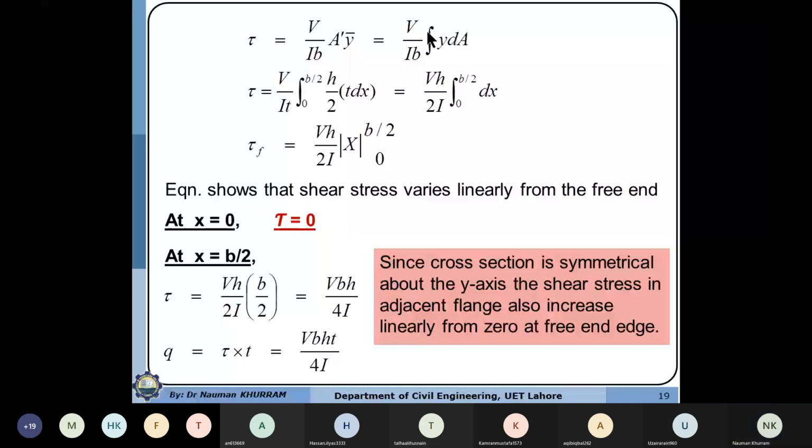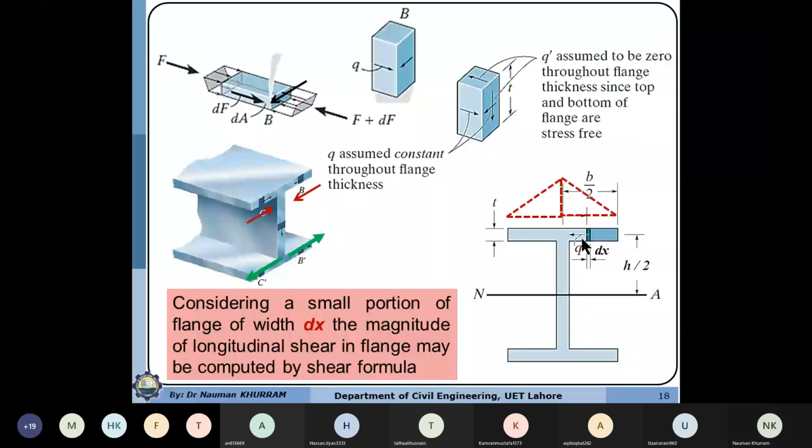Here we are interested to compute the distribution of horizontal shear flow or shear stresses along the length of the flange. So we have considered a differential area within the flange, and this differential area is equal to dA, just like here.